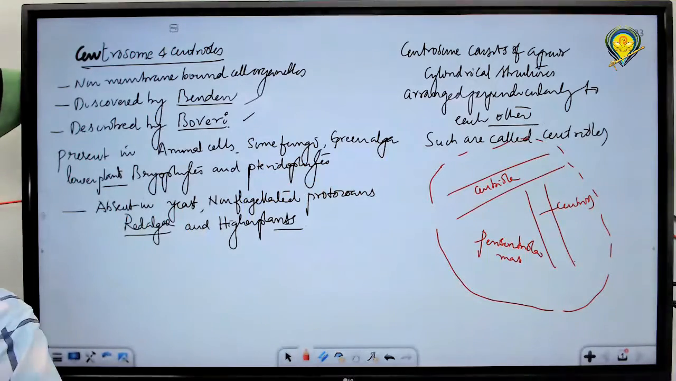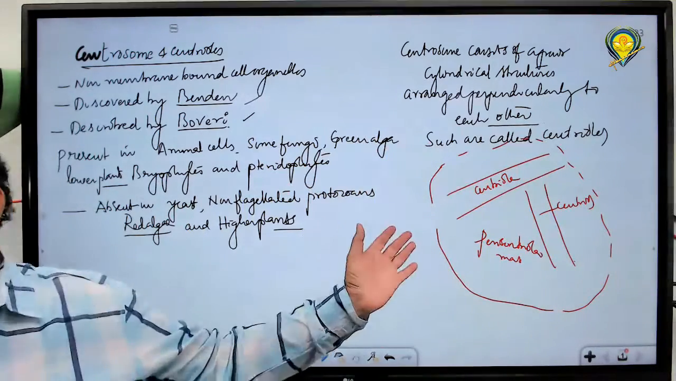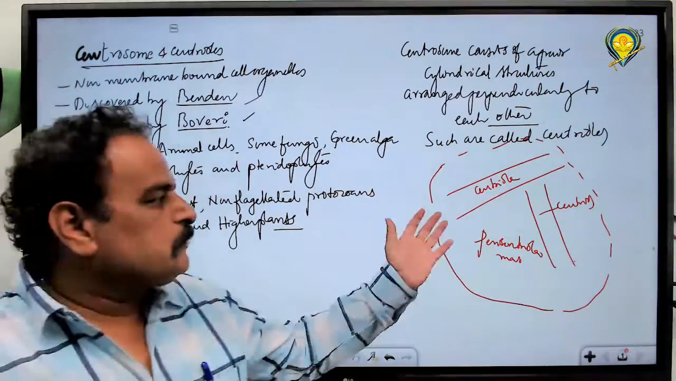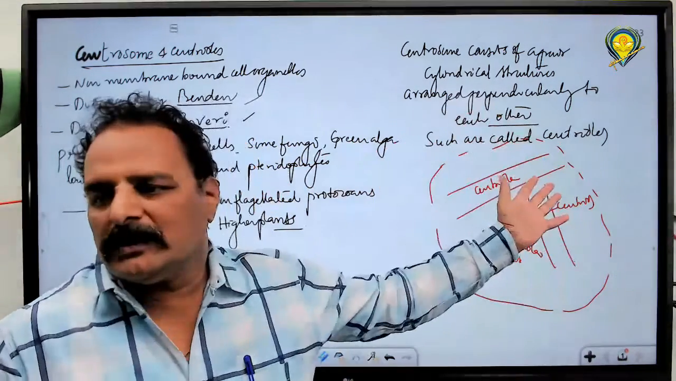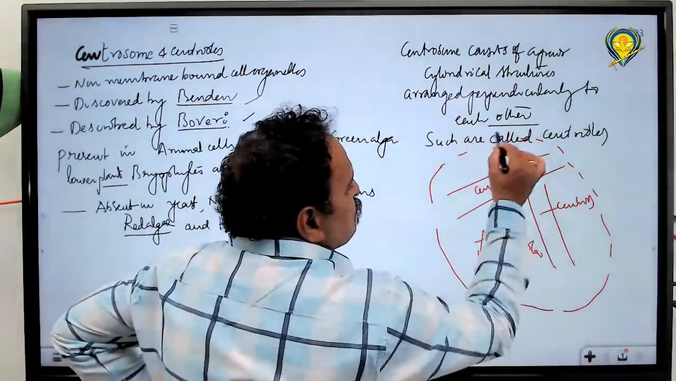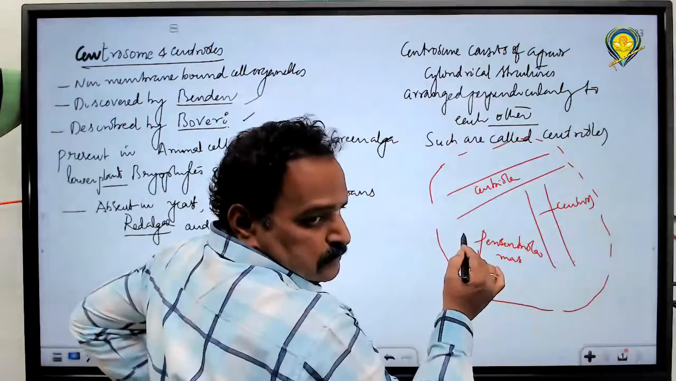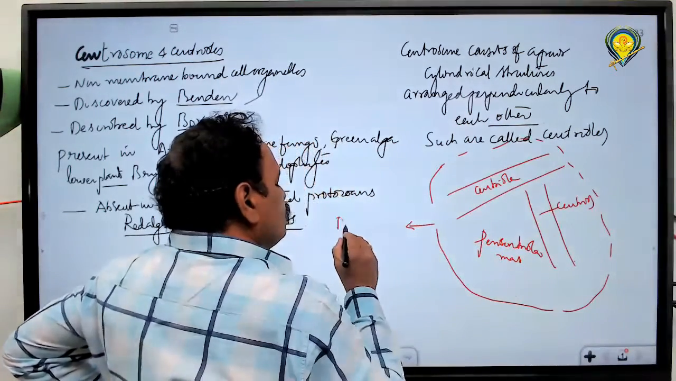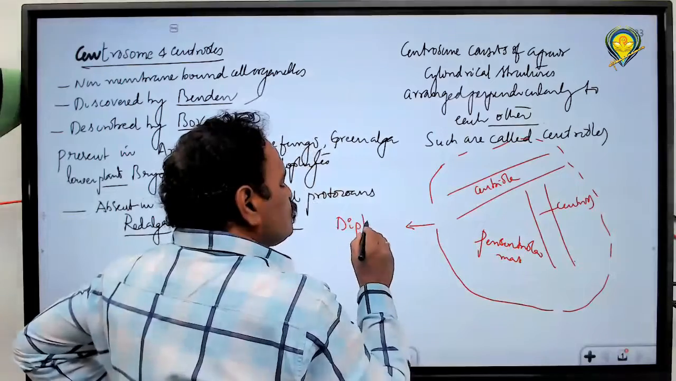Peri means around, so the pericentriolar matrix is a fluid-like substance covering the two centrioles. A pair of centrioles surrounded by pericentriolar mass together is called a diplosome. What is it called? A diplosome.